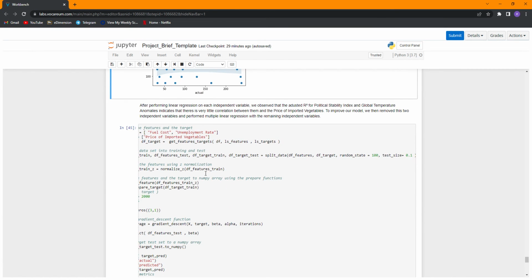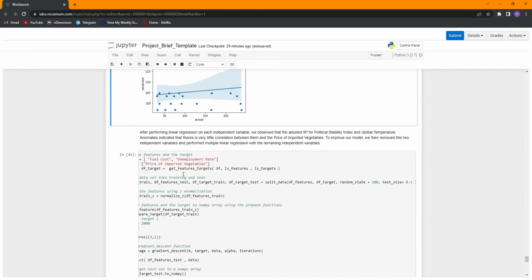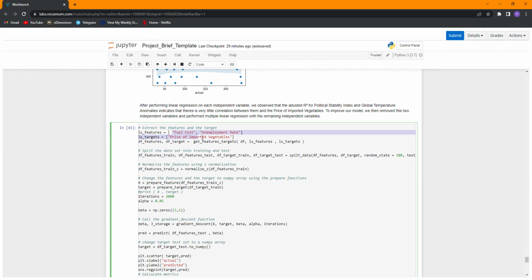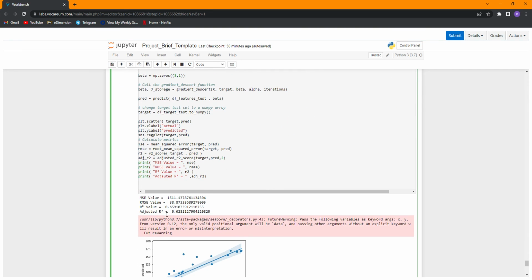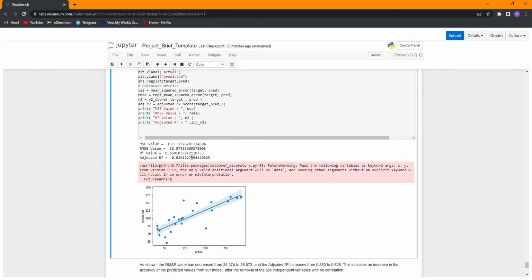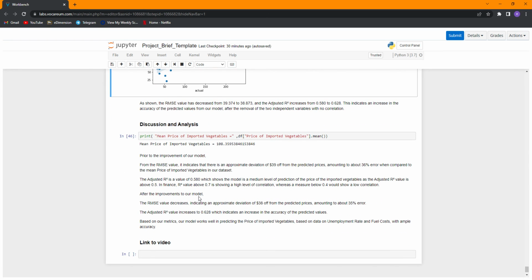We identified that GTA and PSI are basically useless, so we removed them and ran the whole model again with just these two independent variables. The output is a better model: our R-square value increased and our RMSE decreased, indicating improved performance. For discussion and analysis, the results based on our evaluation metrics are really good, and our model works in predicting the price of imported vegetables with ample accuracy. Thank you so much.